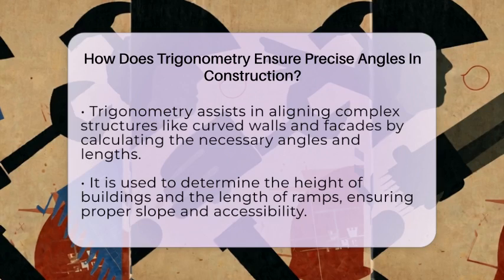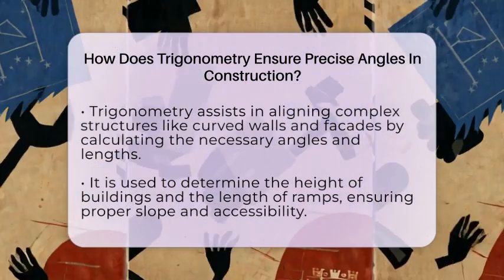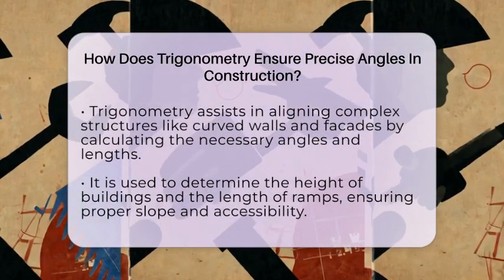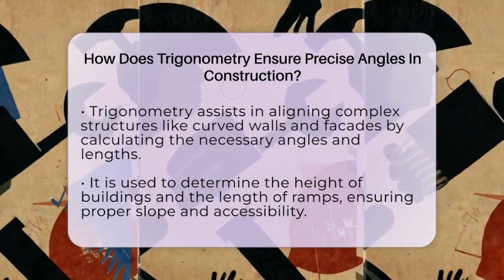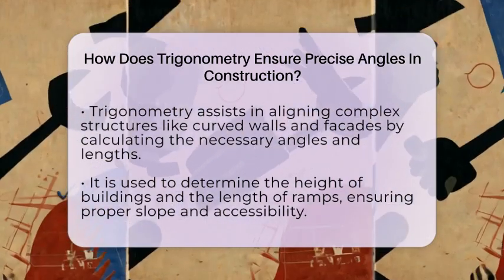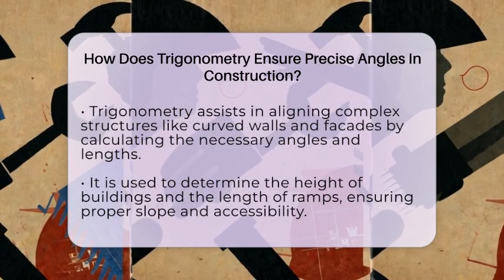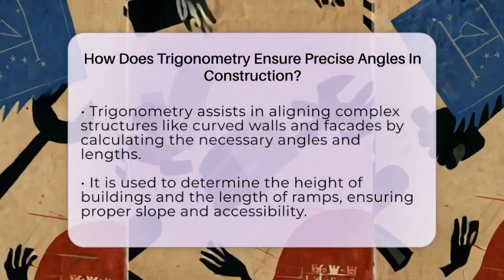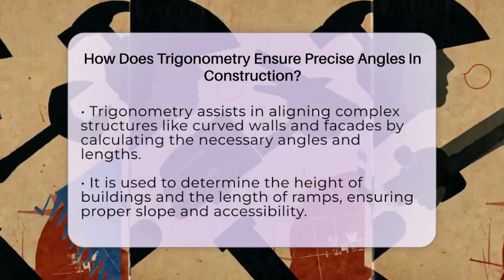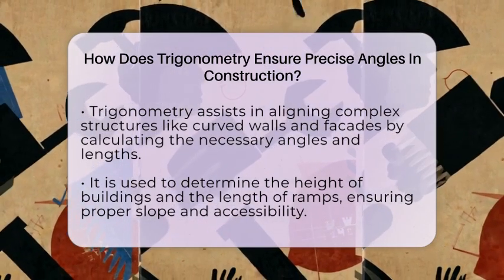Calculating the height of a building or the length of a ramp also depends on these functions. If a ramp needs to reach a certain height with a specific slope, trigonometry helps figure out the length of the ramp and the angle it should be built at. This ensures accessibility and safety.